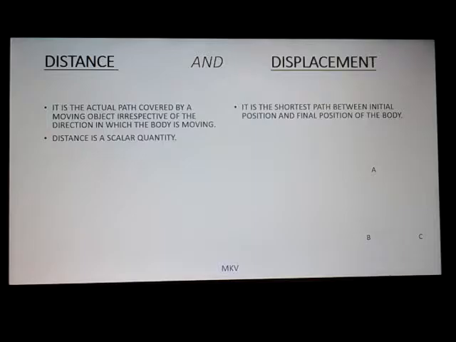Distance is a scalar quantity. Displacement is a vector quantity. Distance can never be zero, but displacement can be zero. We have mentioned scalar quantity and vector quantity, which will be discussed in the next slide.